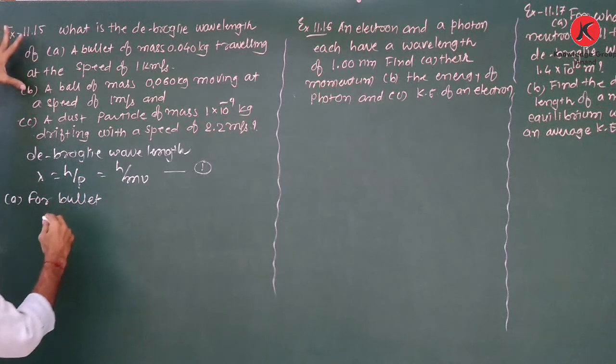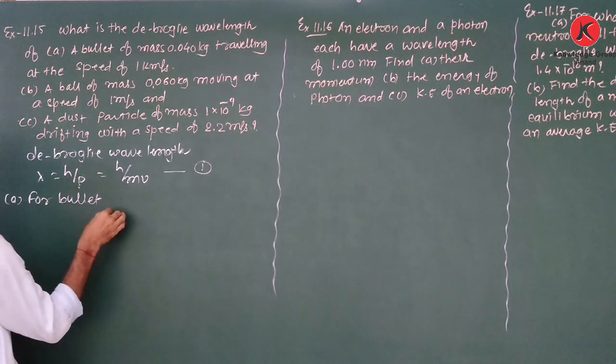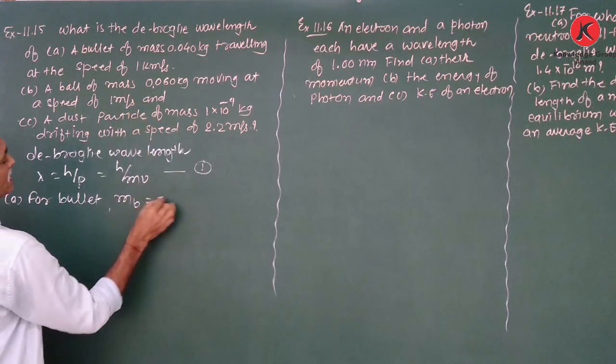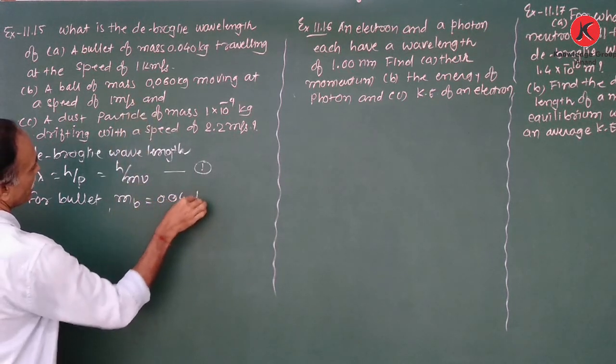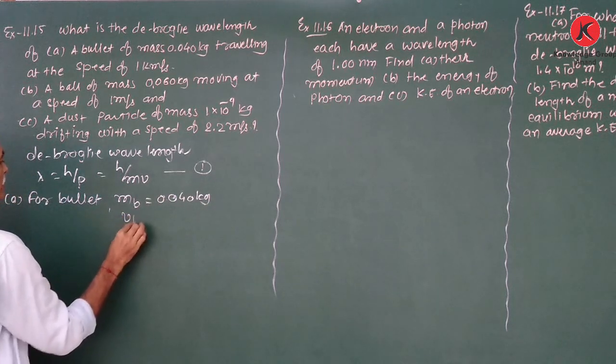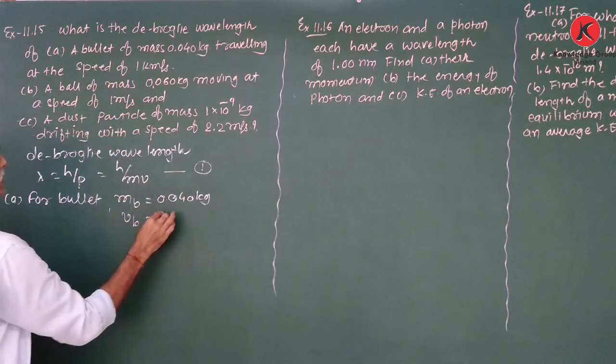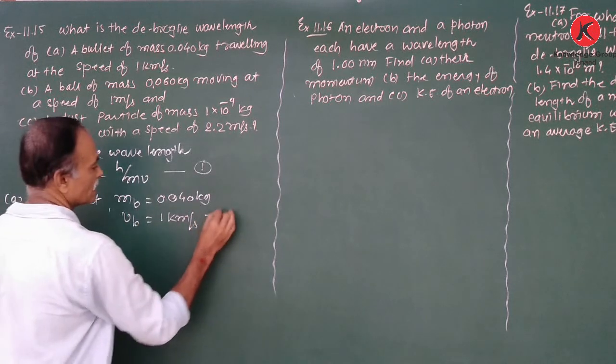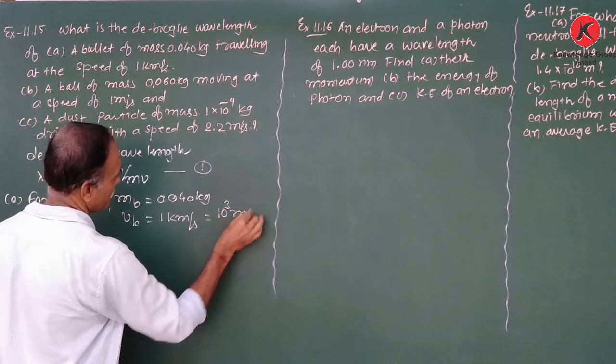Now, first for the bullet. What is given? Mass of bullet mb is given as 0.040 kg. Speed of bullet vb is given as 1 kilometer per second. Convert into meter per second, that means 10 is to 3 meter per second.